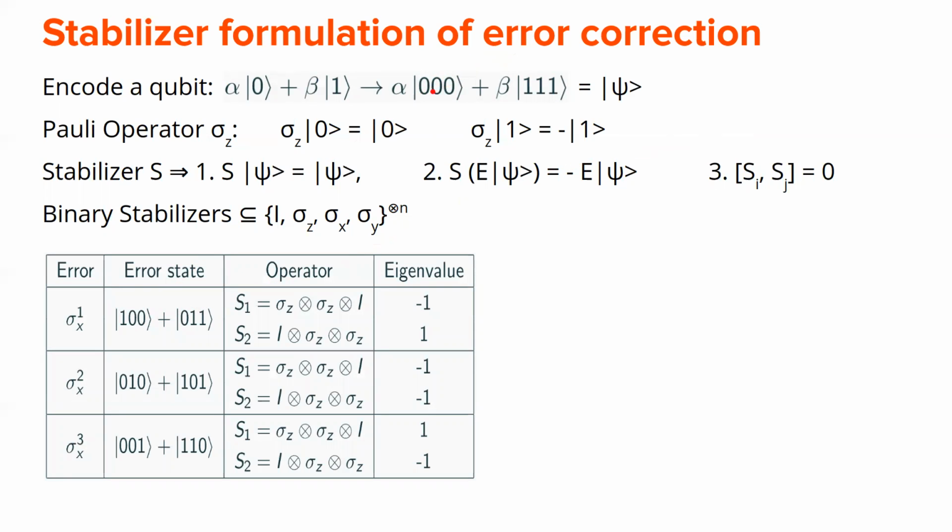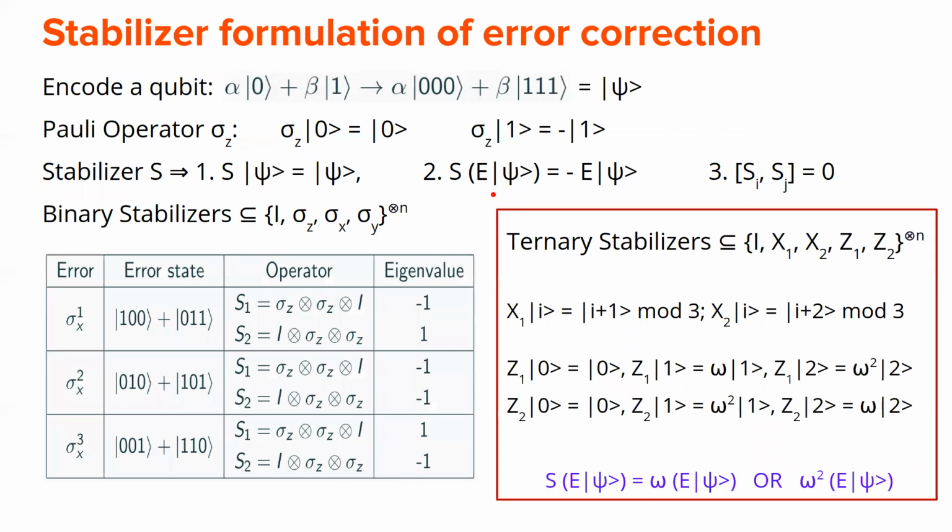Suppose that in this state a bit flip error has occurred. The first qubit has changed, and these are the two stabilizers. You can see this one has become -1. So just by looking at the eigenvalues, we can identify which error has occurred.